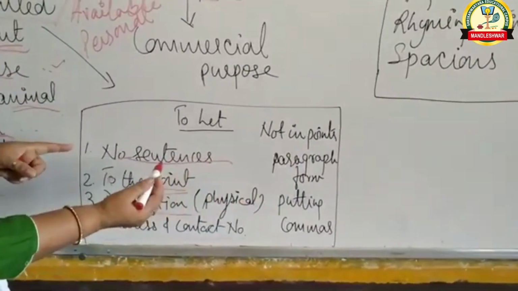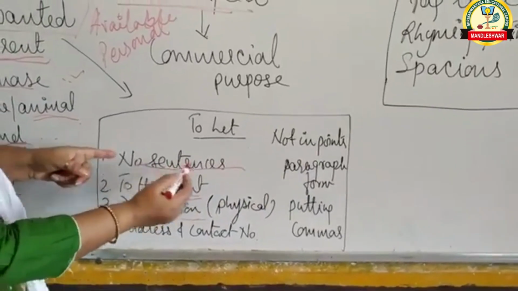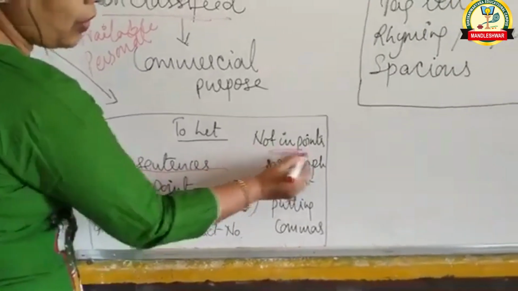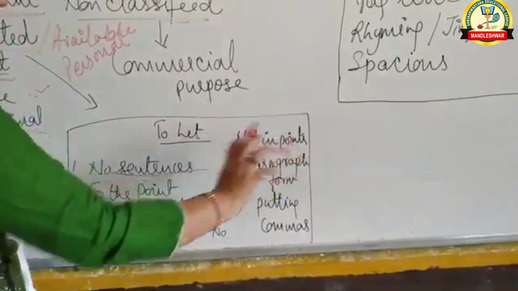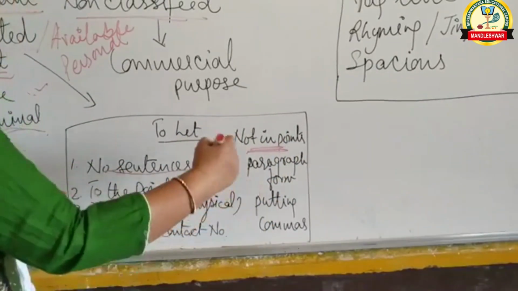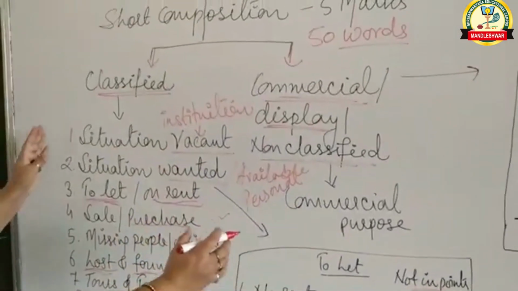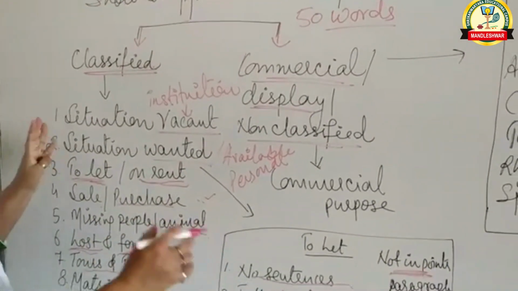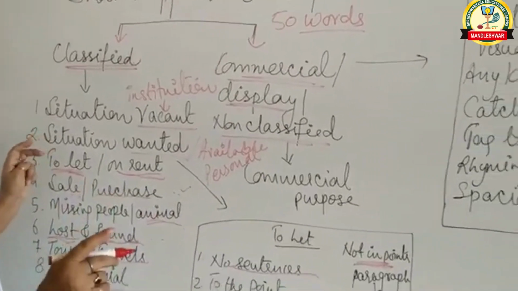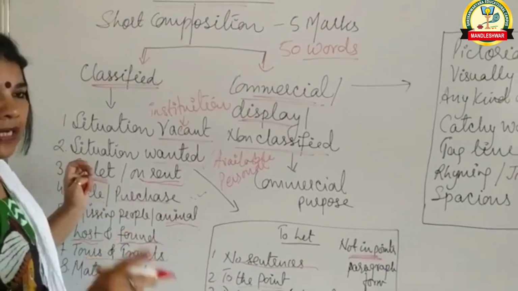Now, as I told you that no sentences, that doesn't mean that you are writing in points, not in points. That means it should be written in a paragraph form, putting commas one after the other. So this is what all classified advertisement is about, and I do expect that this time we are going to write better, and everyone is writing for the same.